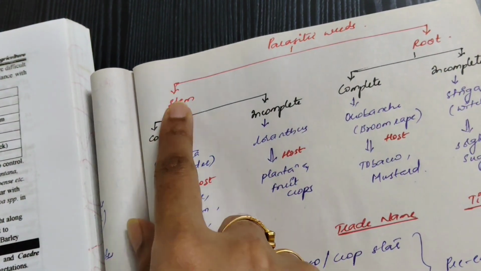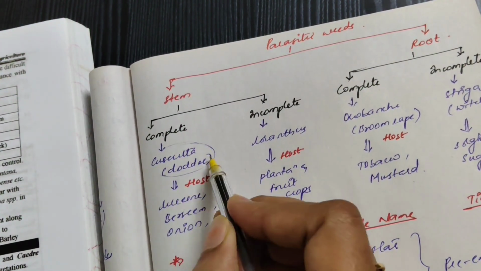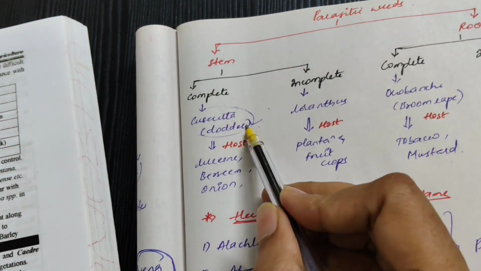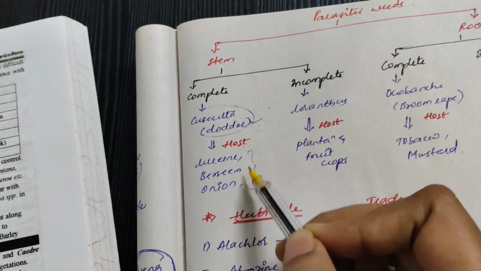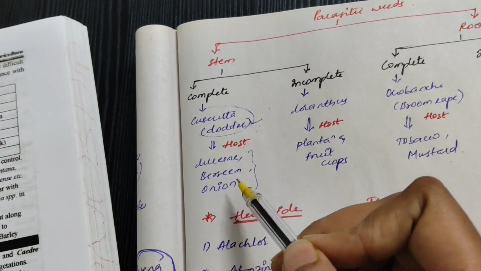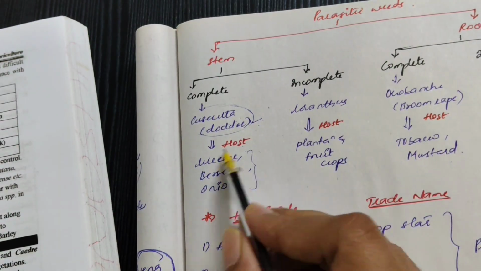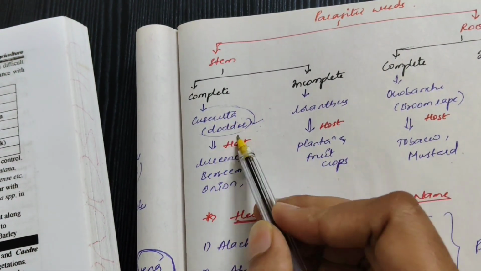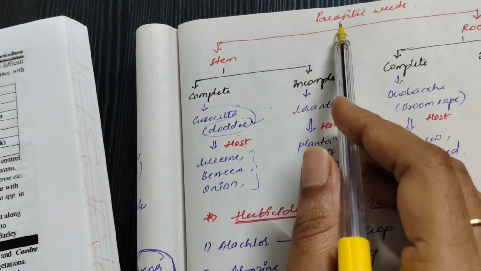Now, the complete stem parasite is Cuscuta. It is called dodder weed; its other name is dodder. The host plants that this parasitic weed attacks are like lucerne, basil, onion, tomato, brinjal. These are important. I wrote only two to three examples for each. So Cuscuta, dodder, is a complete stem parasite weed.